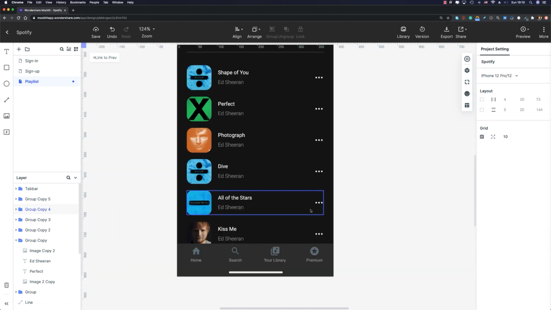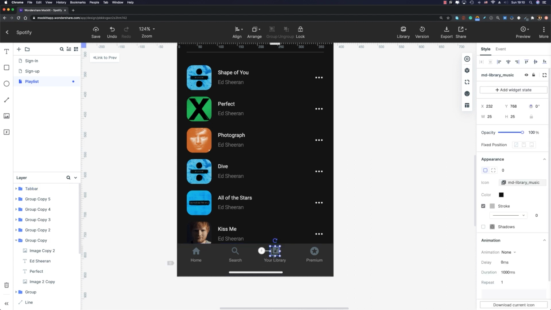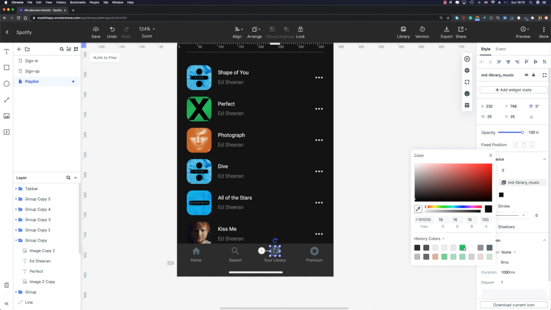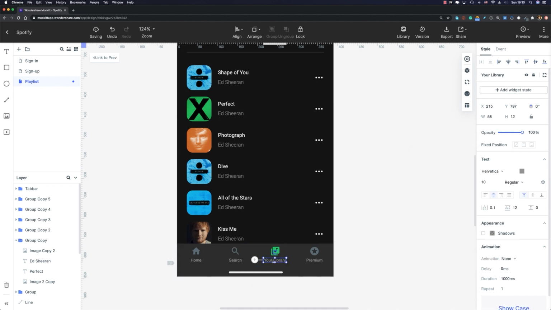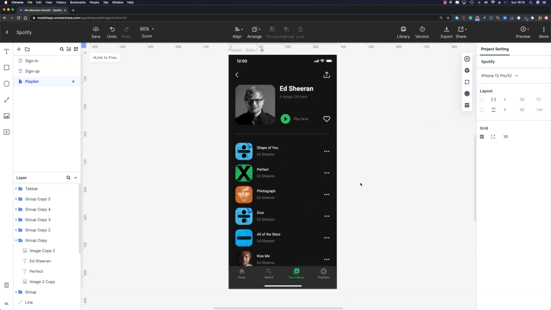All right, cool. Since the playlist is gonna be inside the Your Library tab, I'm gonna select this icon and change the color to green. And it means that it's selected. I'm gonna do the same thing for the text layer. All right, cool. Our playlist screen is ready.